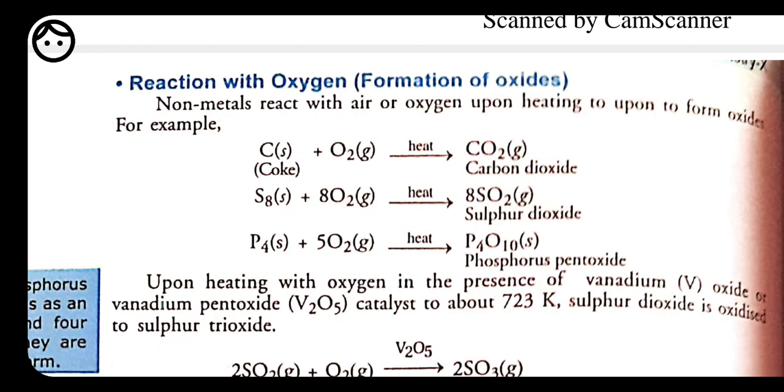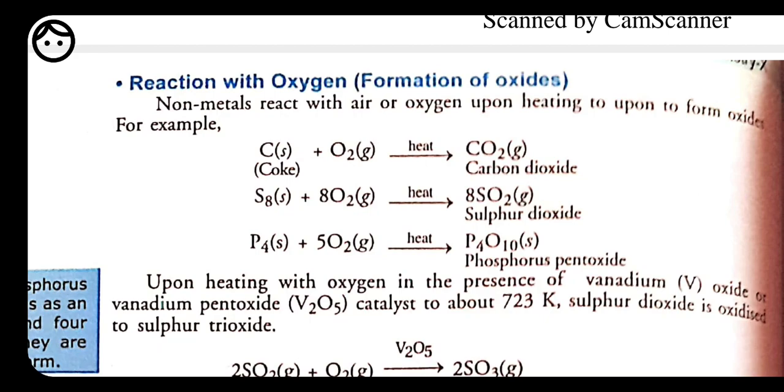But all non-metals are able to accept electrons, that's why they are called electronegative in nature, in which fluorine is taken as the highest electronegative element. Why? Because it has the ability to attract electrons towards itself very easily because of the smaller size of fluorine.